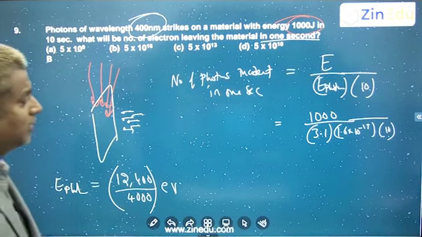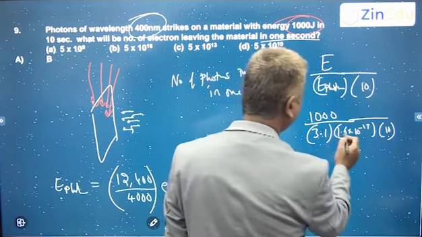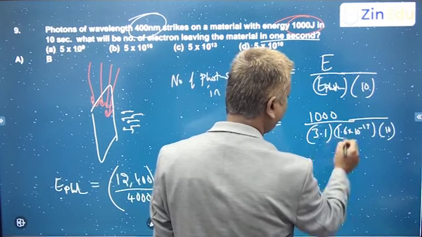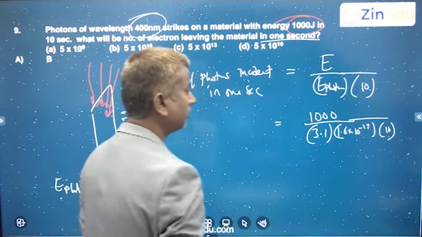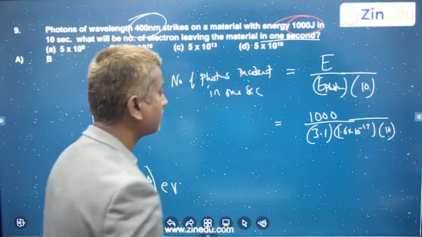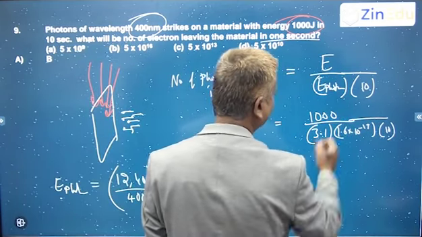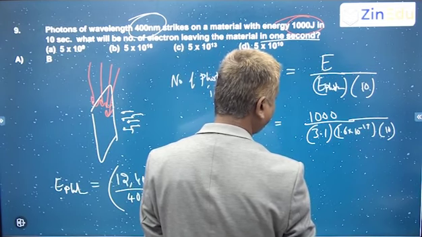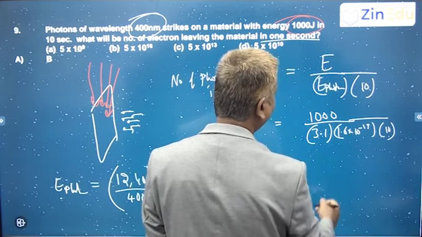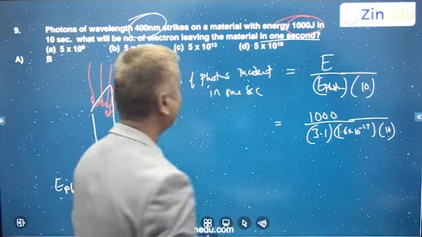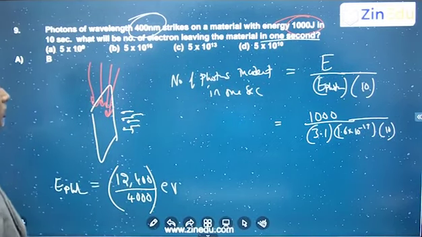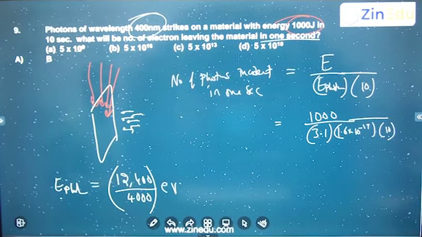Approximately, 1.6 times 3.1 is around 5. With 1000 there, you'll get 10 power 4 over 10 power minus 19, so the 10 power minus 19 will go up.